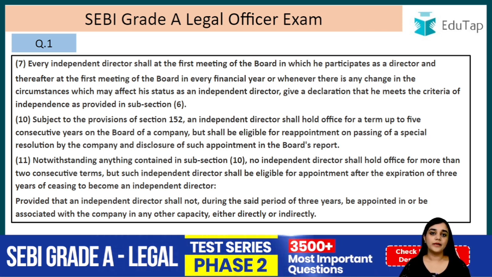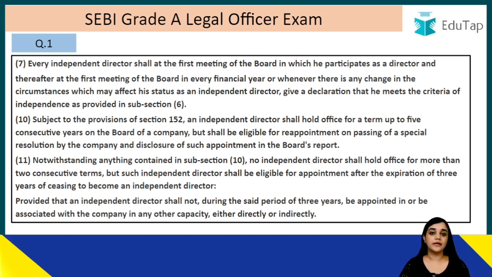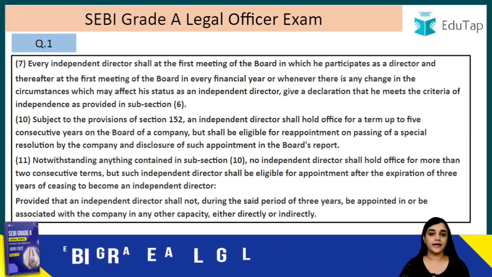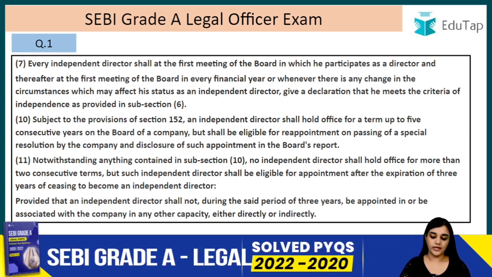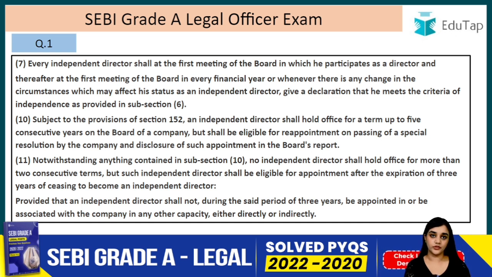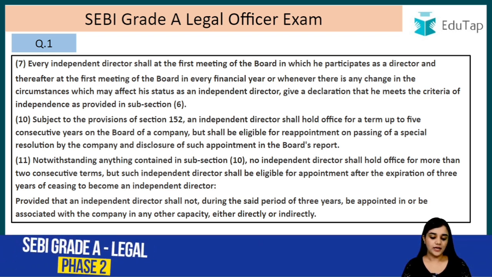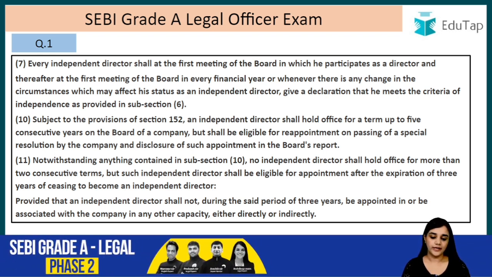But he has to maintain that standard of independent director for those 3 years as well. Provided that an independent director shall not, during the said period of 3 years, that is the cooling period, be appointed in or be associated with the company in any other capacity, either directly or indirectly.